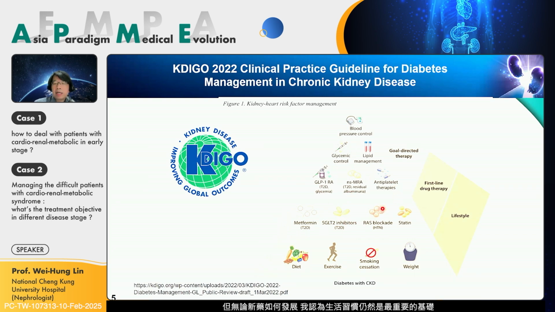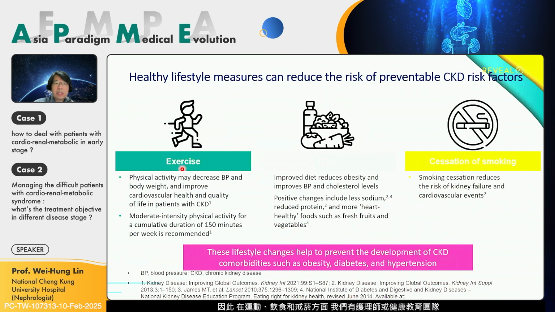This is the category, the triangle, where we can see all the new, novel, evidence-based medications on the table. But no matter what medication is developed, I think lifestyle is a very important investment to explain and educate our patients. If the patient does not have good diet control, exercise, smoking cessation, and weight reduction, even if they take all 4 medications, the 4 pillars, the outcome may still not be very good. So we know exercise, diet, and cessation of smoking matter, and we have nurses or education teams to teach how to do this.